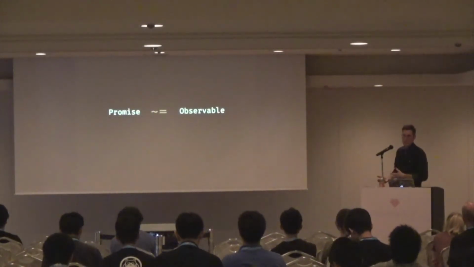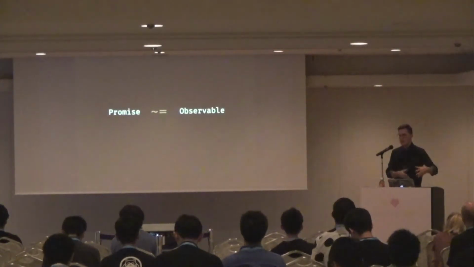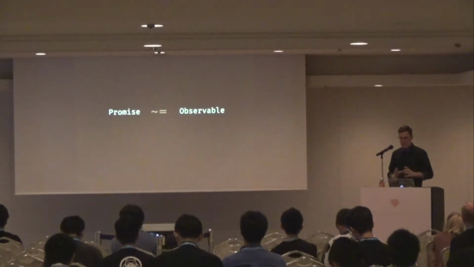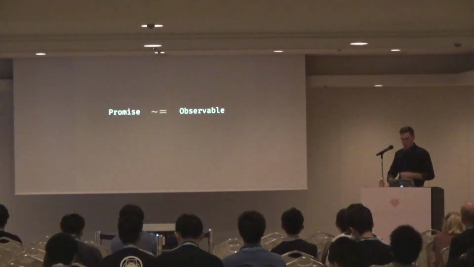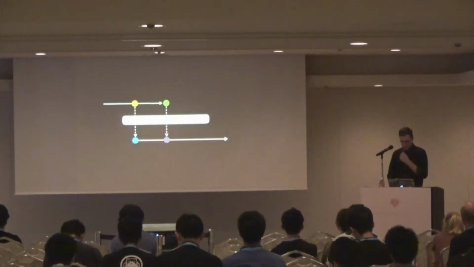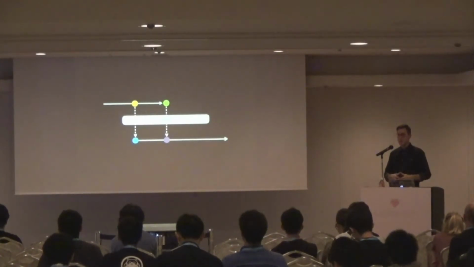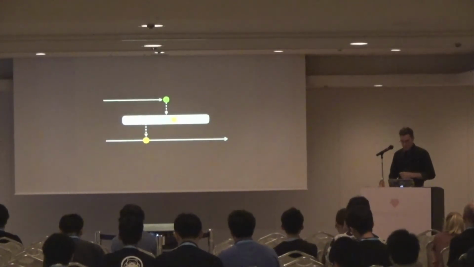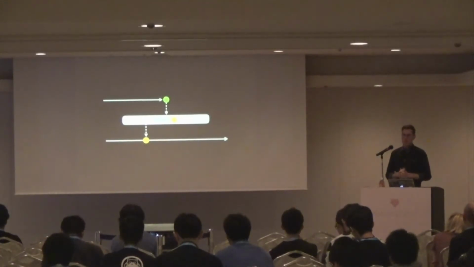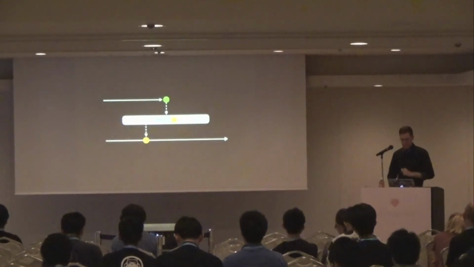It may be done asynchronously, it may be done synchronously. That's sort of irrelevant. The idea is that it's an object that we can reason about, that we can apply transformations to, and that we can compose with other objects. For example, we can take multiple observables and apply functions to them to turn them into other observables or to generate other kinds of results. We can apply a timeout to an observable. So from another thread, we can have a handle to that observable and tell it, if it hasn't completed by such and such time, just kill it.